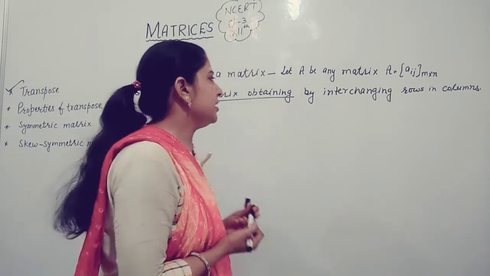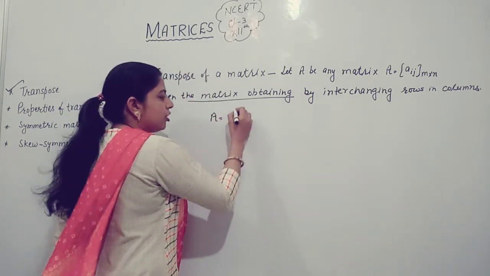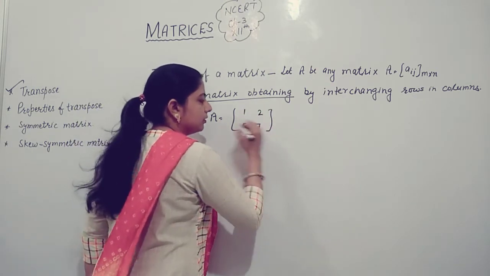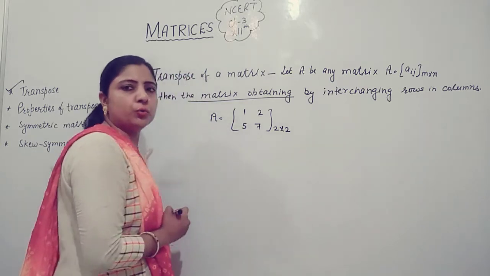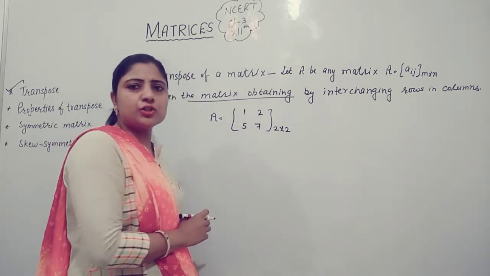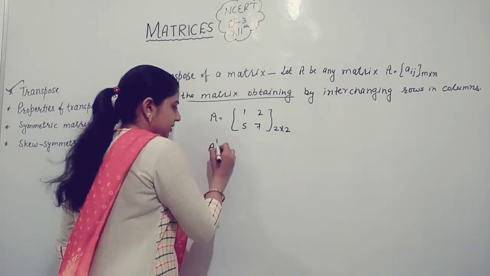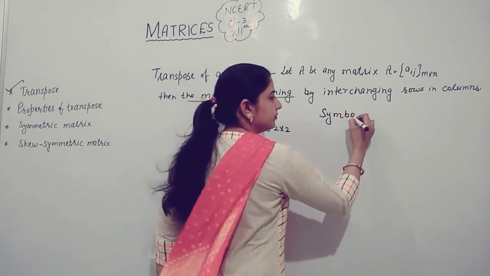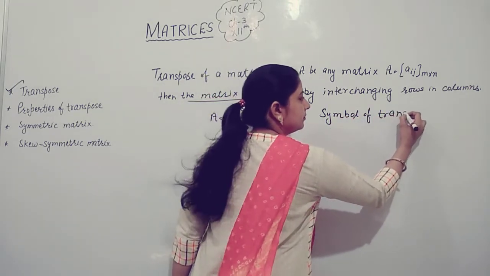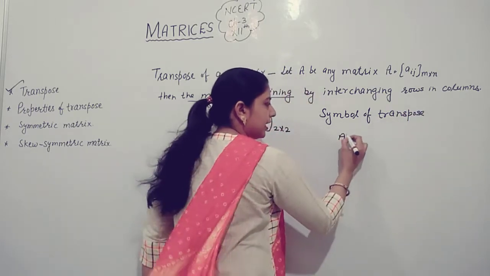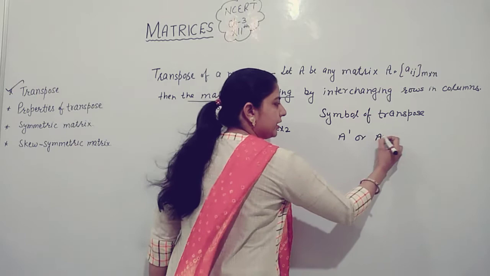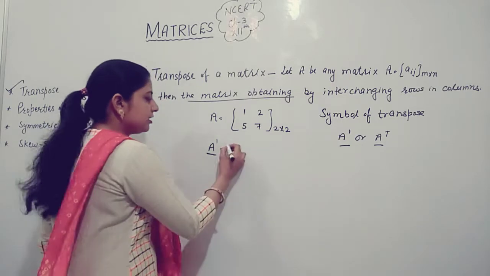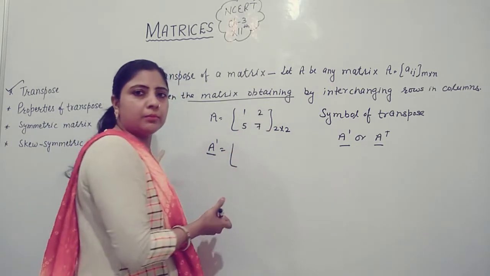What does it mean? Let us suppose that A is any matrix of order 2 cross 2. Then what is the transpose of A? Transpose of A means the symbol of transpose, A transpose, or you can write A transpose. These are the notations of transpose. What is A transpose? Interchange rows into columns.